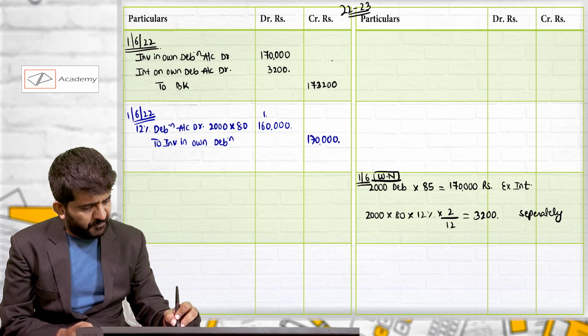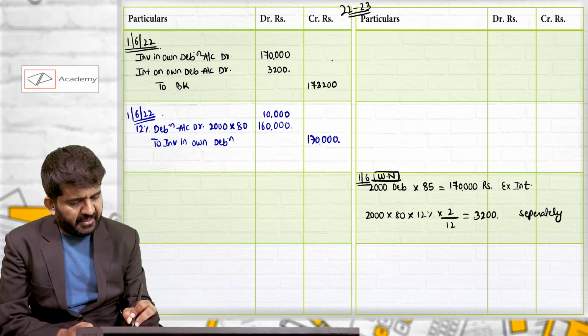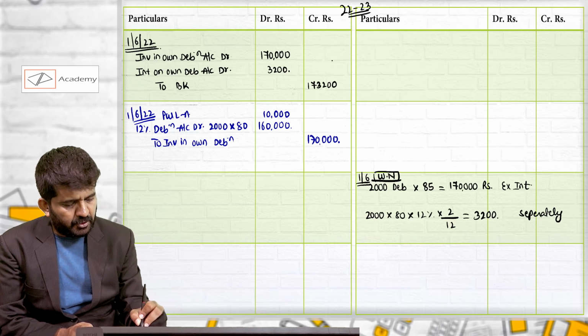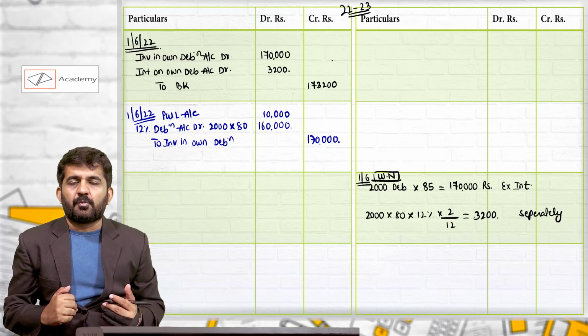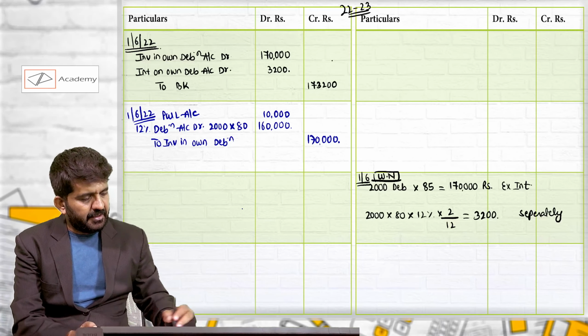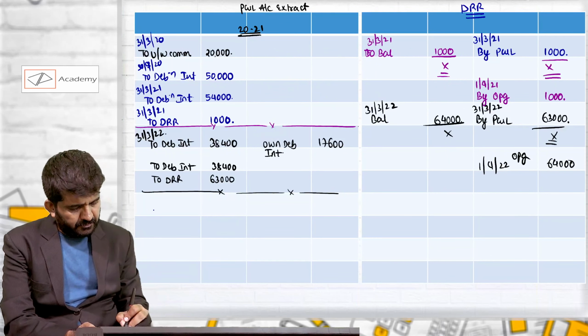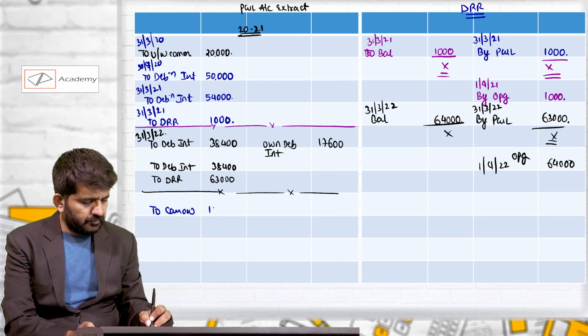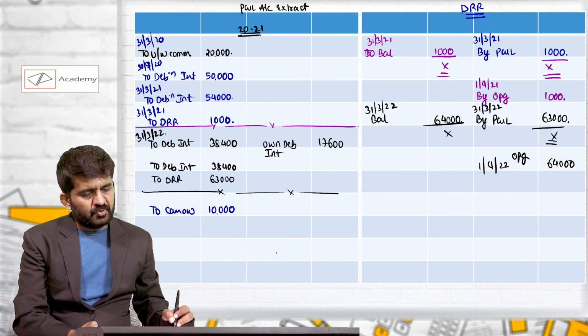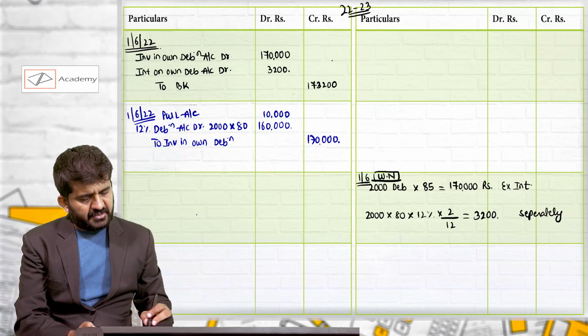There is a loss of 10,000. If there is a loss, it can always be immediately transferred to profit and loss account. Our own debentures which we have purchased, we will immediately cancel. P&L account debit 10,000. P&L we have just prepared as an extract.